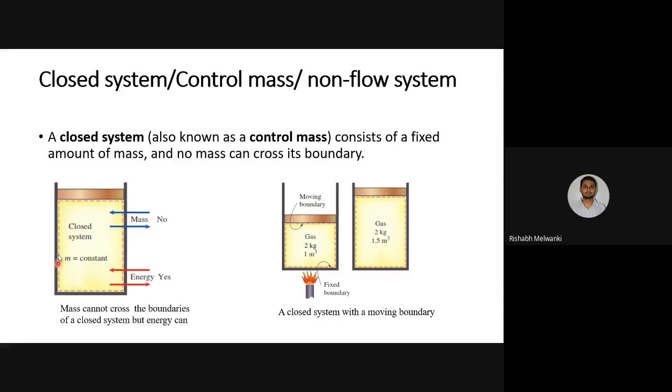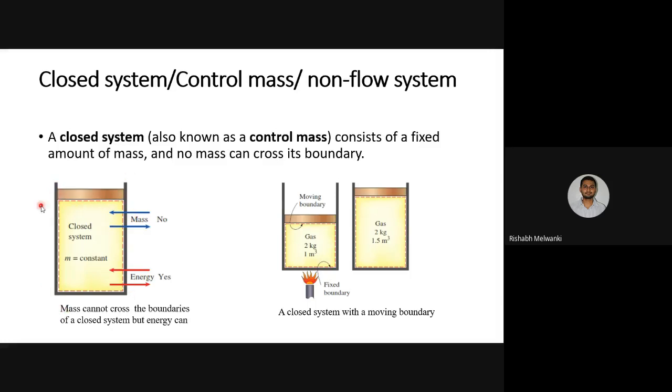Why is this a closed system? A closed system, also known as control mass or non-flow system, consists of a fixed amount of mass, and mass cannot cross the boundary. Here you can see the cylinder and the piston.